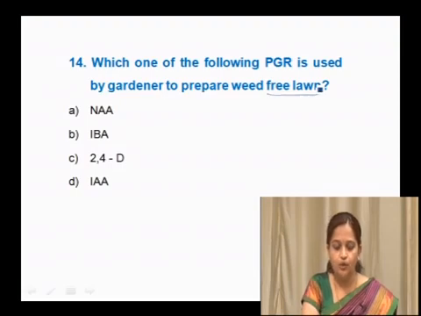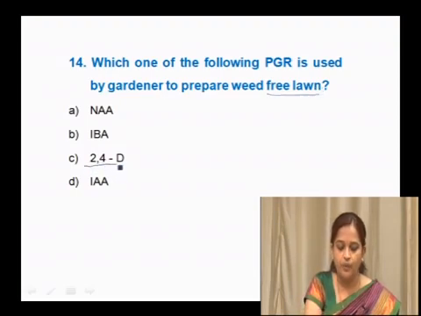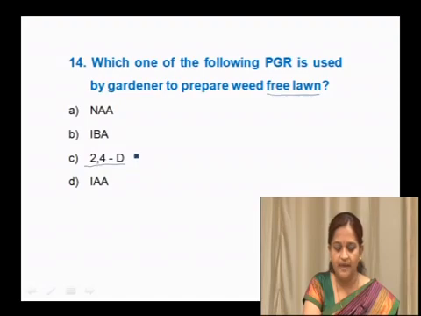This 2,4-D is a very effective weedicide used by gardeners to remove dicotyledonous weeds. So, the right option here is 2,4-D, and it is not NAA or IBA or IAA. So, the right option here is C.